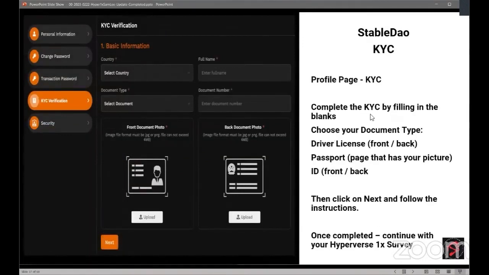Complete the KYC by filling in the blanks. Select your country and your full name, not just your first name and not just first or last. You have to put in your full name.